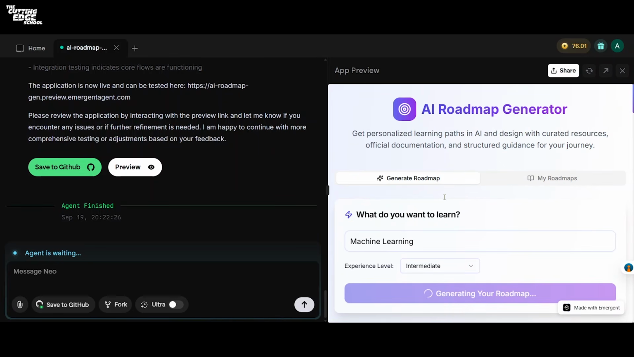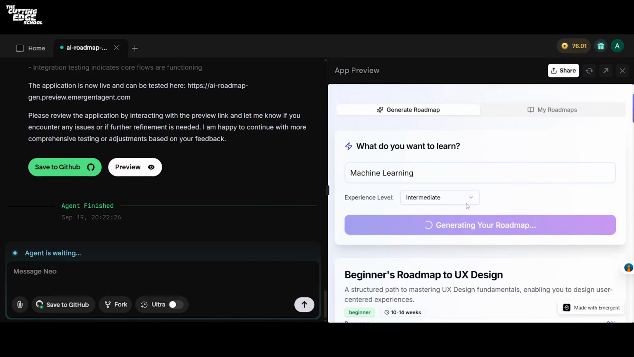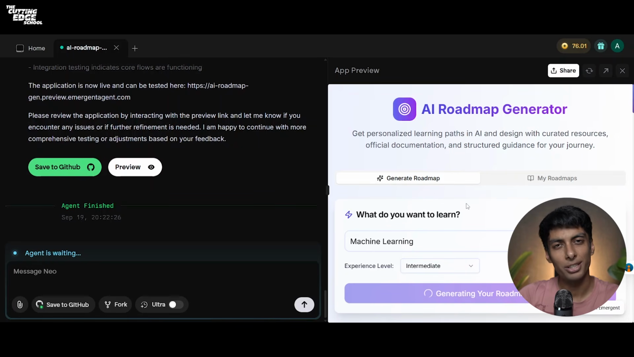So you can see how easy it is to build your idea in Emergent. It takes minutes to build this idea. Now, traditional software development will take about months to create something like this. It has perfect UI, perfect backend, perfect working condition of your application.